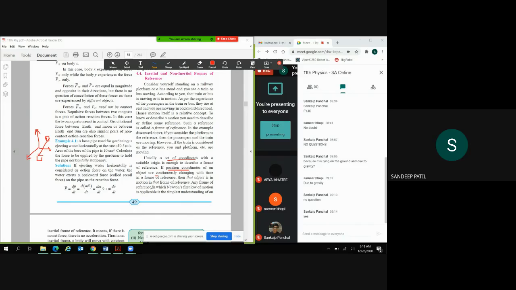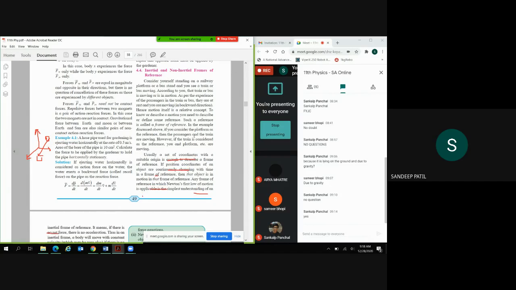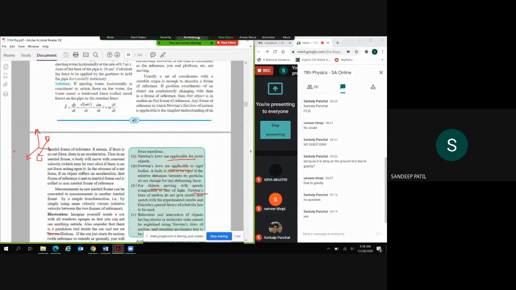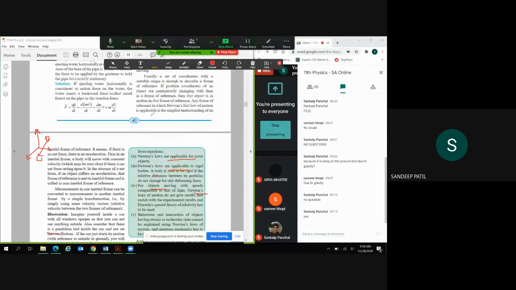Any frame of reference in which Newton's laws of motion are applicable is called, in simple understanding, an inertial frame of reference. So in whichever frame of reference you apply, if all Newton's laws are applicable there, then it is called an inertial frame of reference.